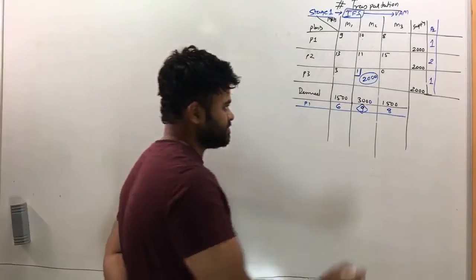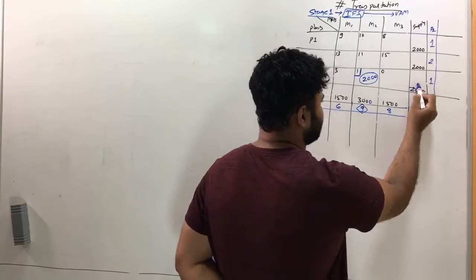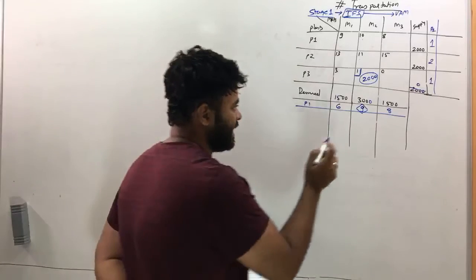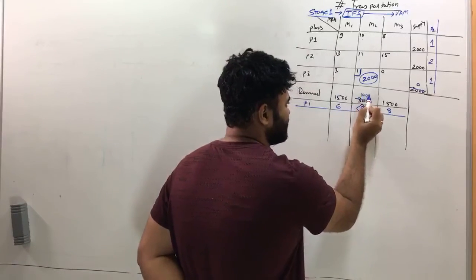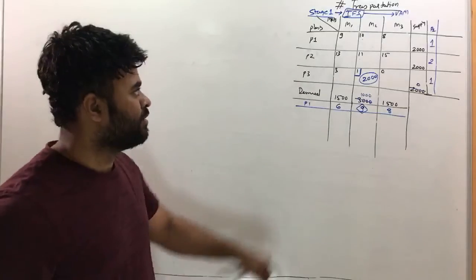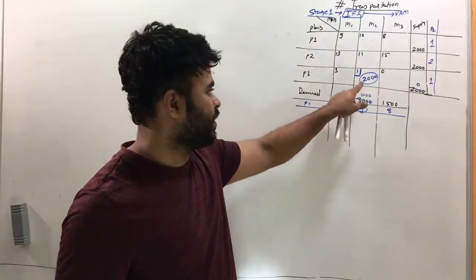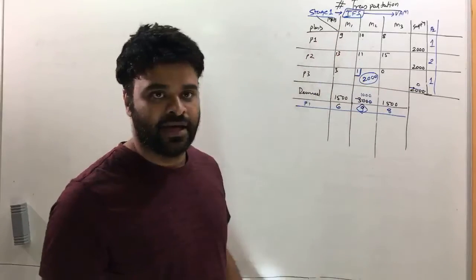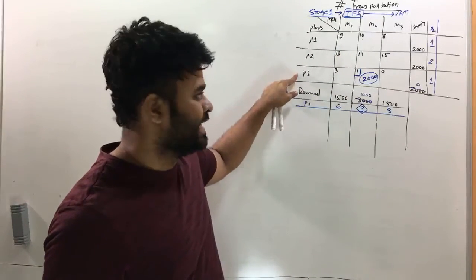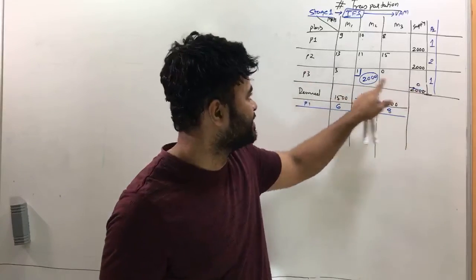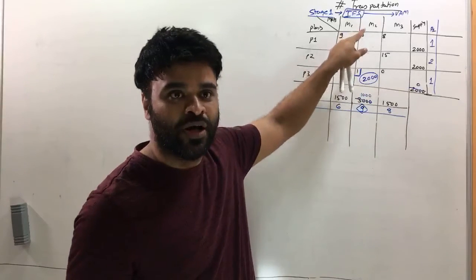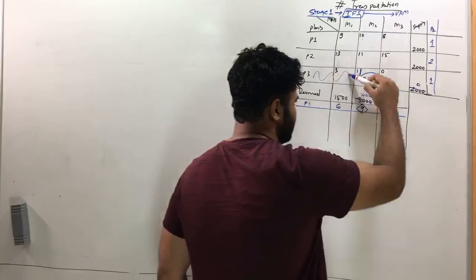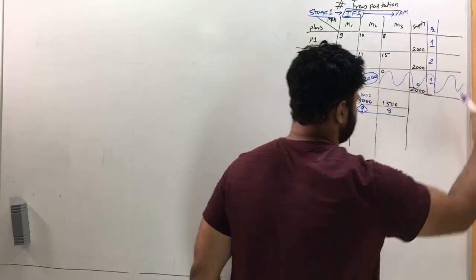Once you do that, the plant's 2000 will become 0 because plant 3 is already sending 2000 units to market 2, and the market's 3000 will be only 1000 remaining, because market 2 will need 1000 more since it is already getting 2000 units from plant 3. As soon as this step is done, understand that plant 3 had a total supply of 2000, but it is already sending 2000 units to market 2. So we say plant 3 is exhausted. Now when you say plant 3 is exhausted, exhaust this.